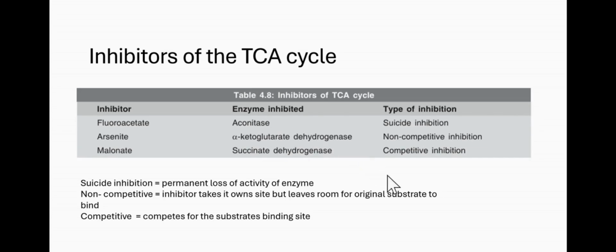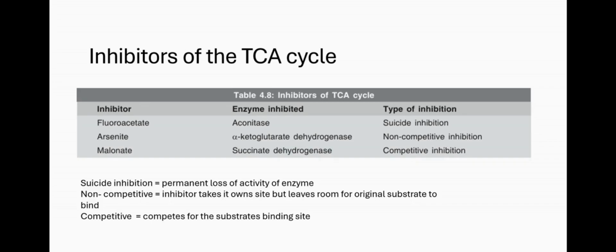This inhibitor is a suicide inhibitor. Suicide inhibition means that it completely stops the enzyme from binding, and so the pathway does not continue. Suicide, from the name, the cell will die because it cannot produce energy for itself. Arsenite is another inhibitor which is commonly found in groundwater, and it's usually due to industrial processes that release this chemical into groundwater that contaminate it.